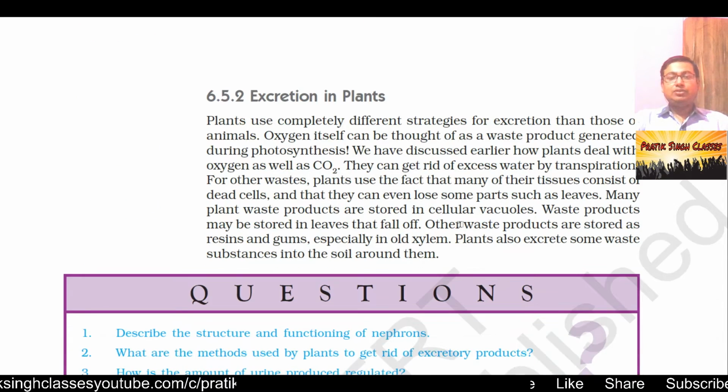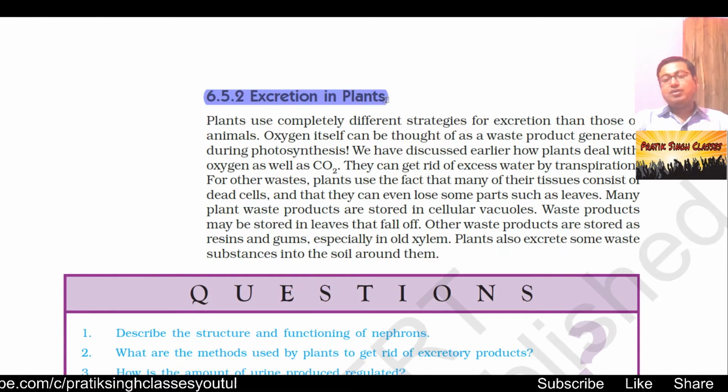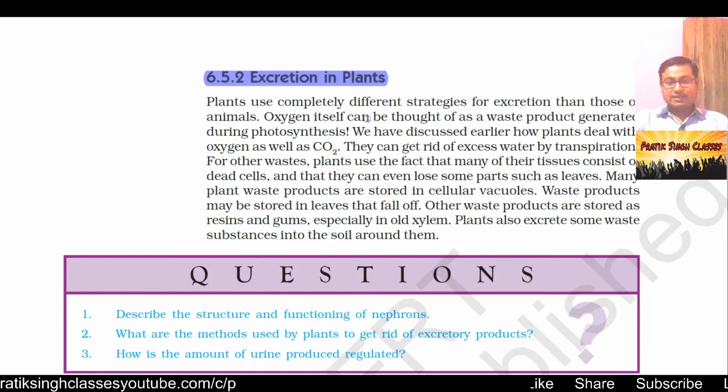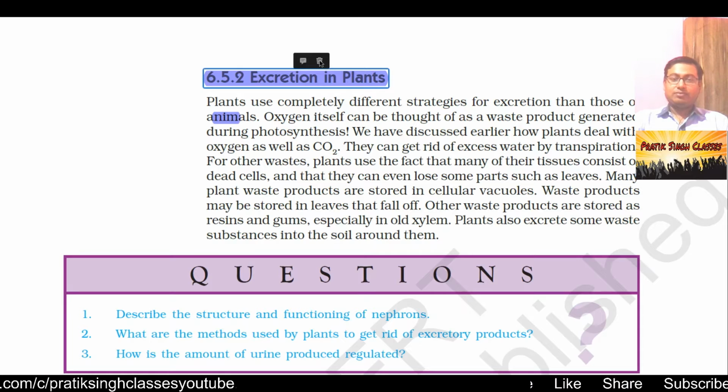Now coming to excretion in plants. We excrete either solid waste or in liquid form. How does a plant excrete? If plants are making food, that means they must be consuming it, and there must be some waste generated in their body. How do plants and trees throw away their waste? Let us understand this. Plants use completely different strategies for excretion than those of animals. That means the excretion system in plants is totally different from ours.